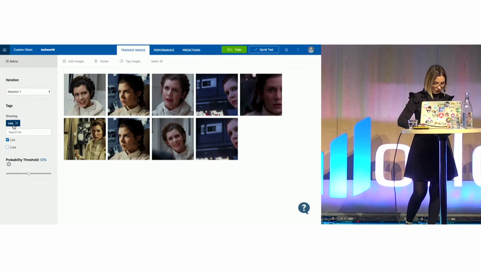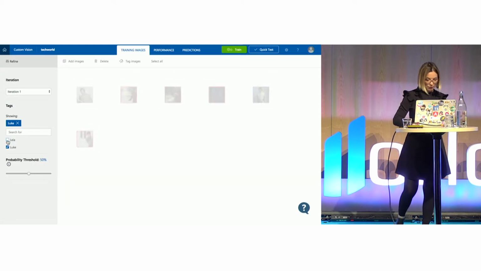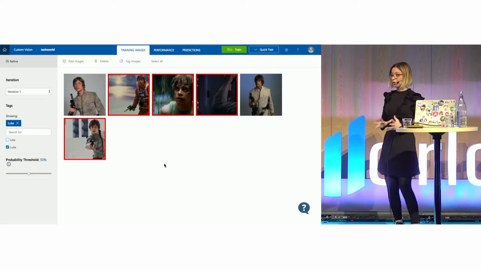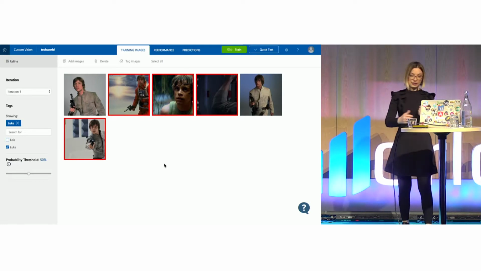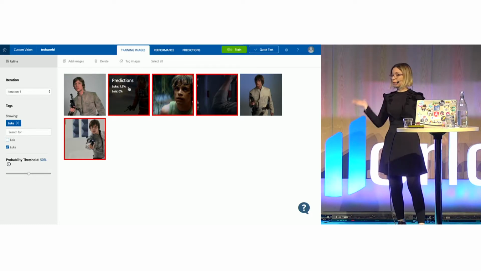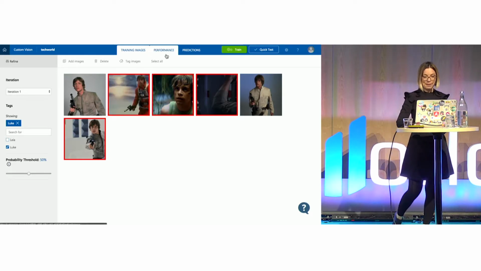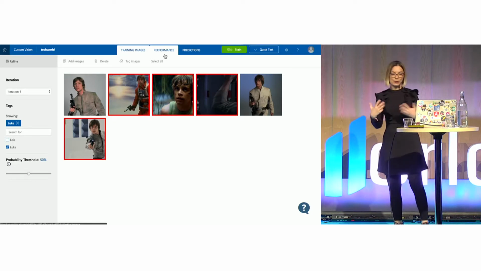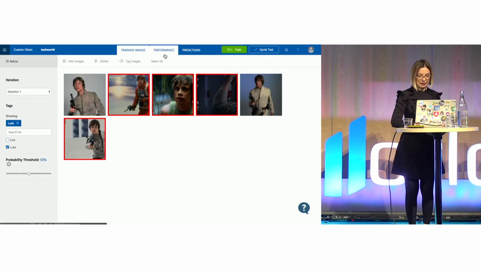Leia was doing much better. In the case of Luke, only 2 of the pictures were classified correctly. The other ones, we can see that it's 1.3% Luke, so the algorithm doesn't really know what to do. Ideally, from here, we want to upload more data and use more pictures and tag them correctly.